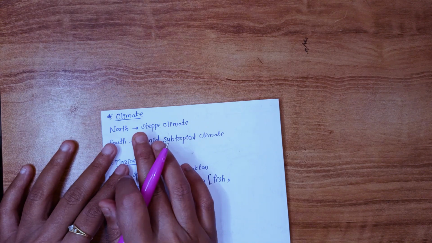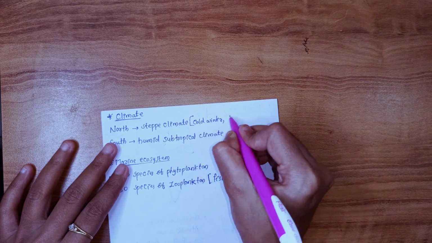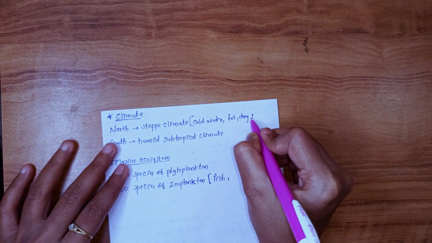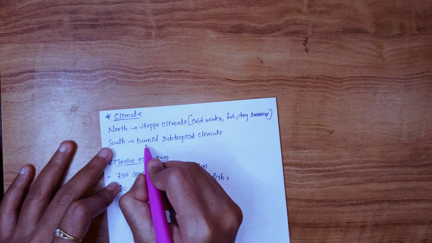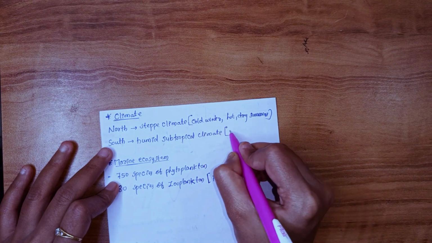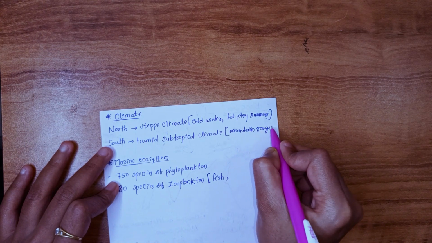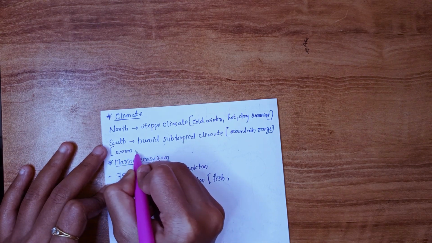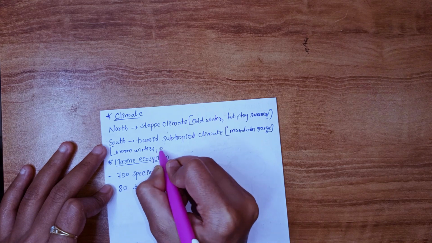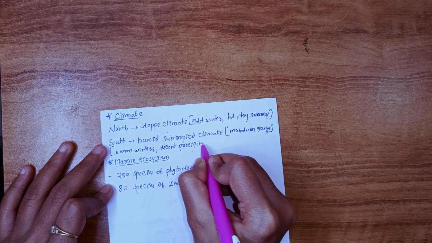To look at the climate of the Black Sea, the northern side of the basin has a steppe climate, which has cold winters and hot and dry summers. The southern side of the basin has a humid subtropical climate due to the mountain ranges. The southern side is covered with mountain ranges, due to which it has a humid subtropical climate with warm winters, a decent amount of precipitation, meaning rain, and humid summers.